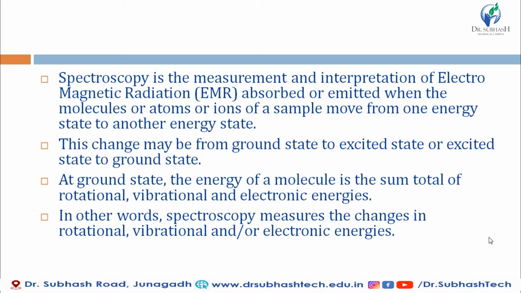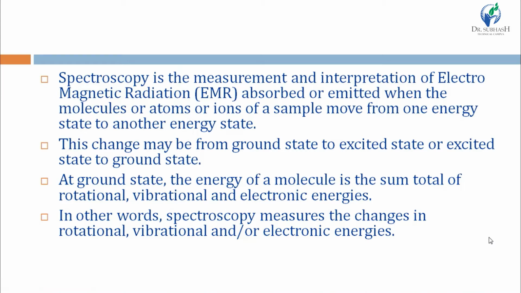We have seen already in the previous lecture that after absorbing EMR, an atom or molecule or ion goes to the excited state from the ground state, and then it is unstable in the excited state, so it comes to the ground state from the excited state. This is the basic process which takes place in any type of absorption spectroscopy.